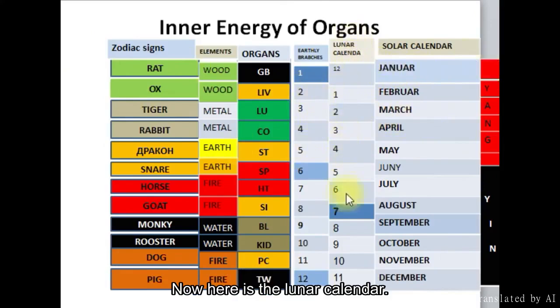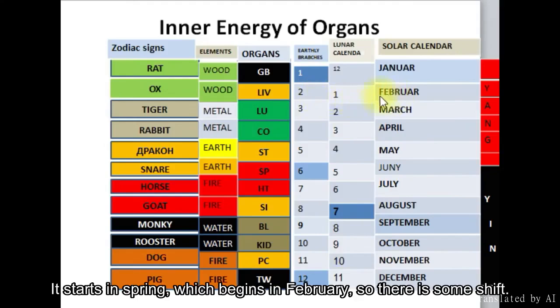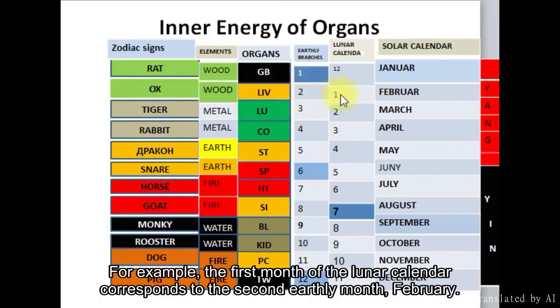Now here is the lunar calendar. The lunar calendar is somewhat different. It starts in the first month. It starts in spring, which begins in February, so there is some shift. For example, the first month of the lunar calendar corresponds to the second earthly month, February.